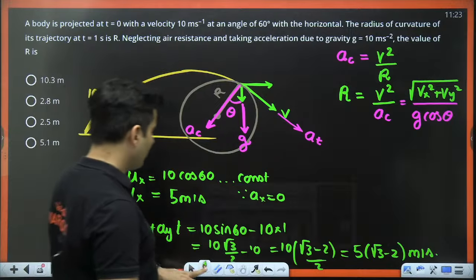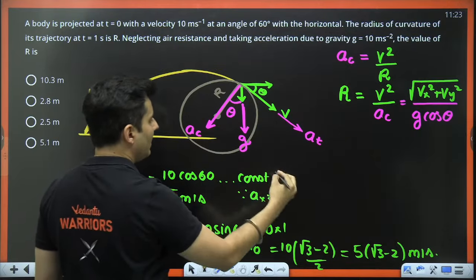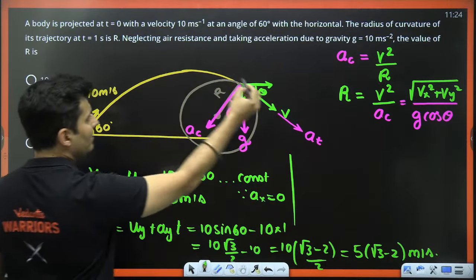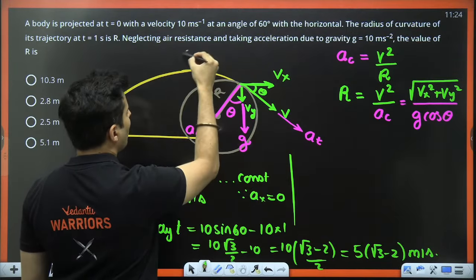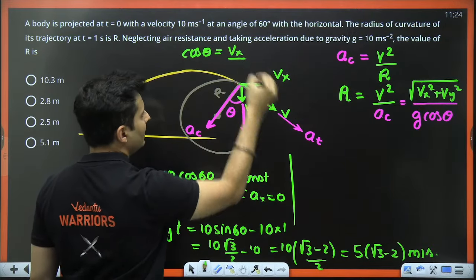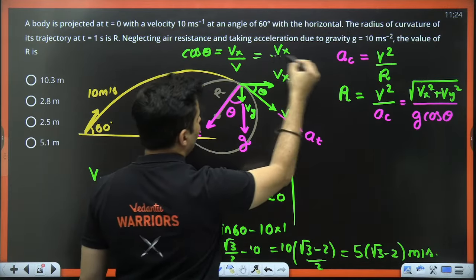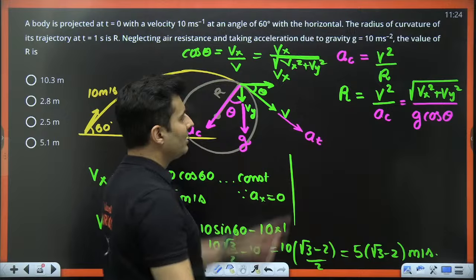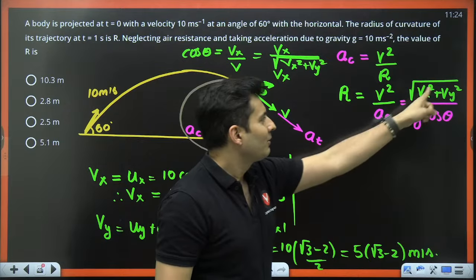I'll tell you why. Because if this is theta, even this is going to be theta, this is going to be theta, and I know very clearly from this particular diagram, this is Vx, this is Vy. So cos theta will be adjacent, which is Vx divided by our final velocity. And our final velocity was root of Vx square plus Vy square, which we already figured out over here, right? So Vx square plus Vy square.